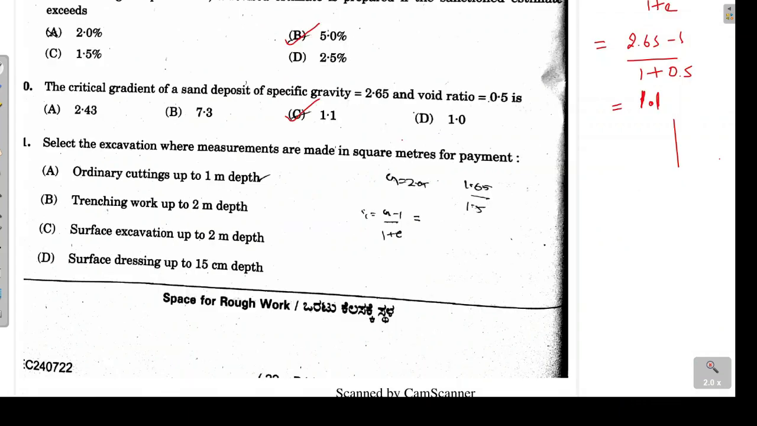Next problem is, we have to tell when we are doing the excavation, in which case the measurement will be done in square meter. The correct answer for this is surface dressing up to 15 centimeter depth. Why is it so? Because there is a clause that if the depth of excavation is less than 30 centimeter, in such a case the measurement will be done in meter square. Examples of such excavations are surface dressing, or if we are doing leveling work. So in leveling work also we will be doing the measurement in square meter.